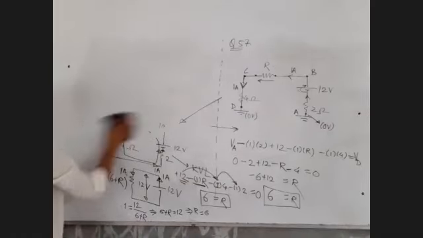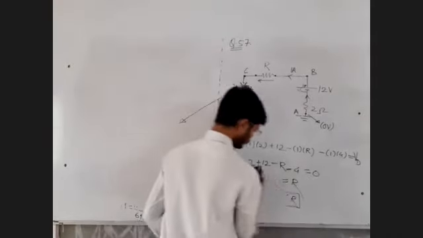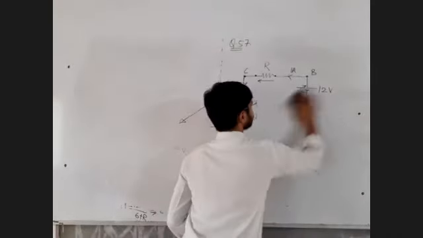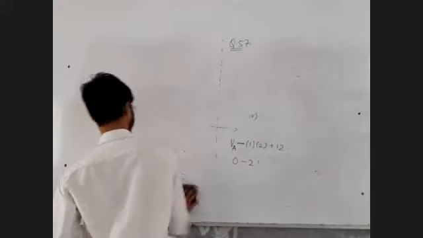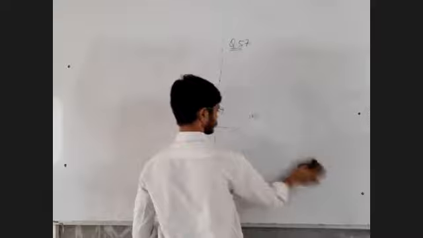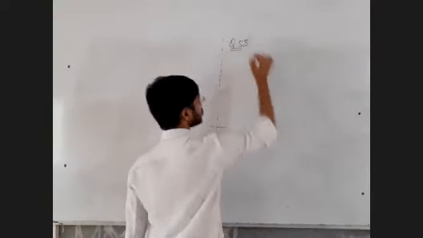Question number 58. Let's see what is that.